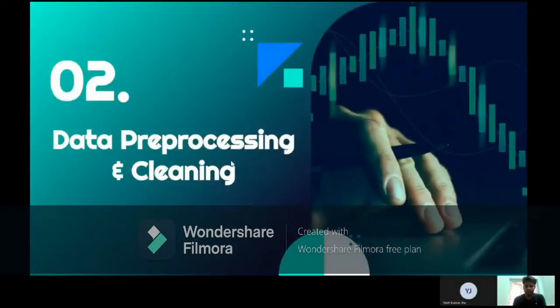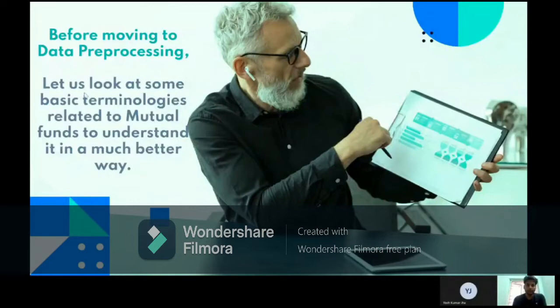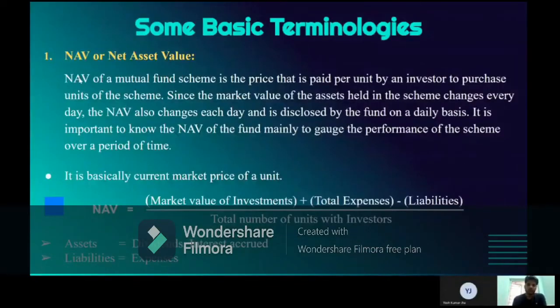Number two is data pre-processing and cleaning. Before we move to the data pre-processing, let us look at some basic terminology related to mutual funds to understand it in a much better way. Some basic terminology. First point, NAV or net asset value. NAV of a mutual fund scheme is the price paid by the investor to purchase a unit of the scheme. Since the market value of the assets held in the scheme changes every day, the NAV also changes every day and it is disclosed by the fund on a daily basis.